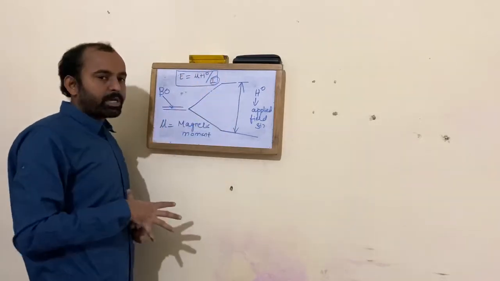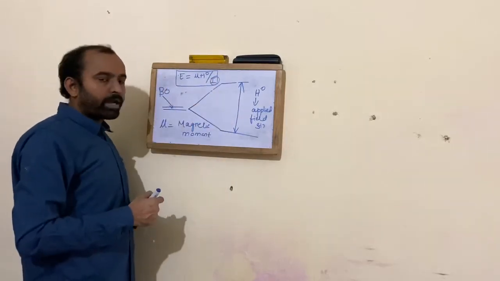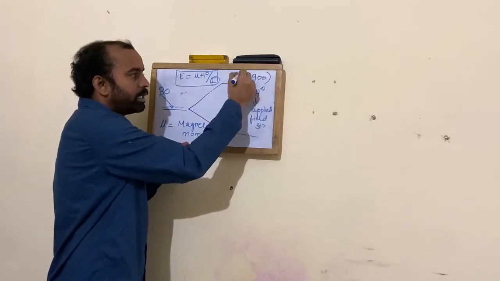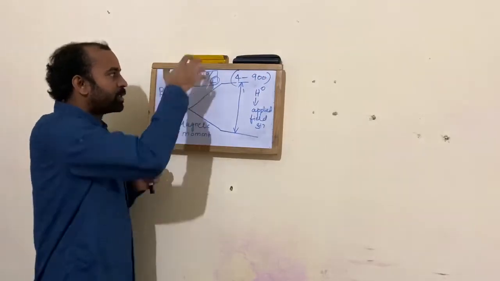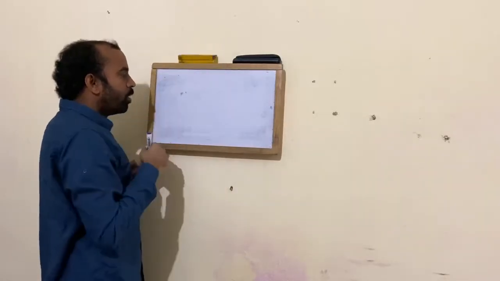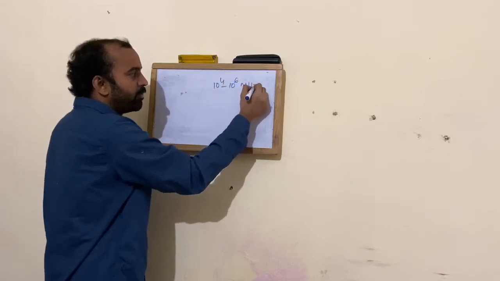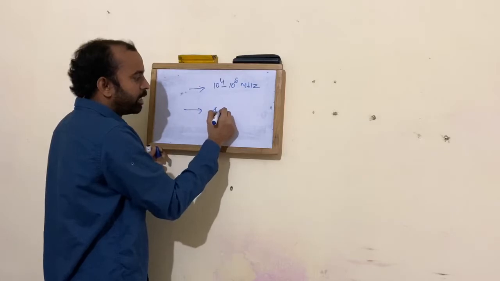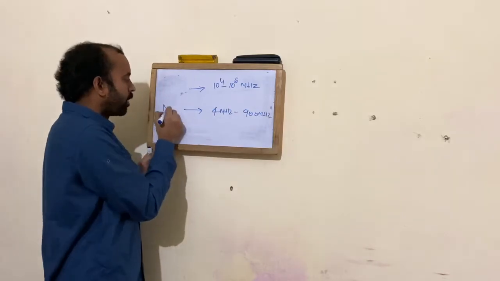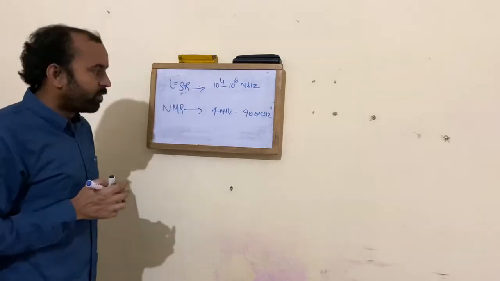If you want larger separation, you require a stronger magnetic field. If you want smaller separation, you need a smaller magnetic field. The range from 4 megahertz to 900 megahertz is generally practiced in NMR spectroscopy. For ESR, the field strength is up to 10 power 4 to 10 power 6 megahertz. So this is the fundamental difference: 4 to 900 megahertz stands for NMR, whereas the other stands for ESR.